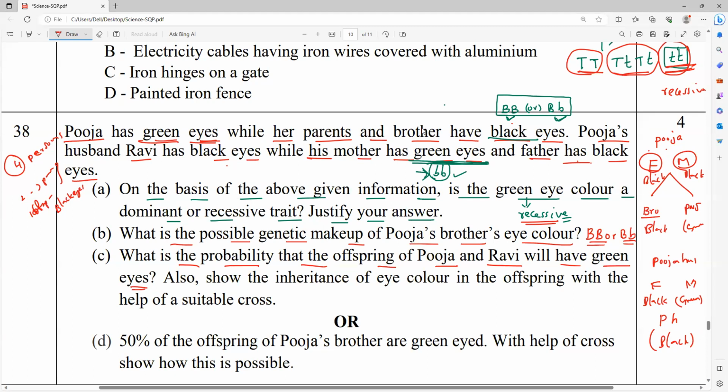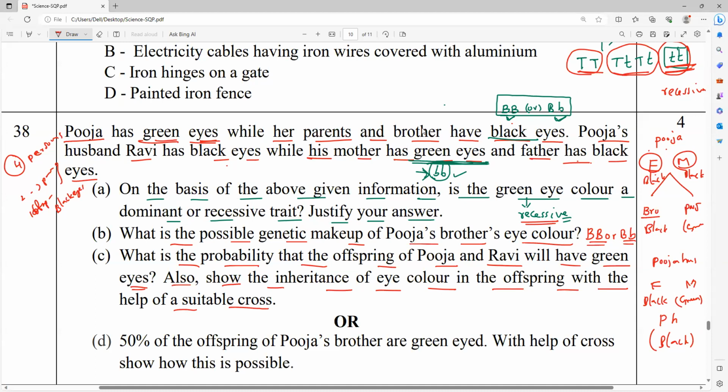Yes, please. Will have what eyes? Green eyes. Also show the inheritance of the eye color in the offspring with the help of a suitable cross. So let us see now.